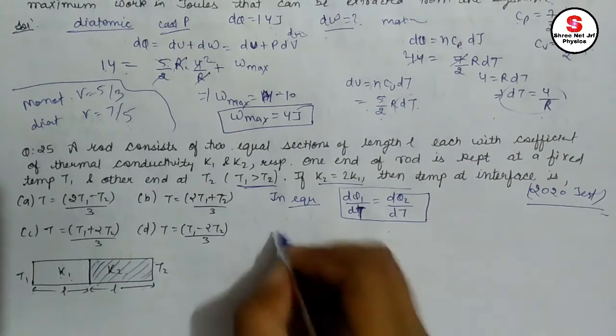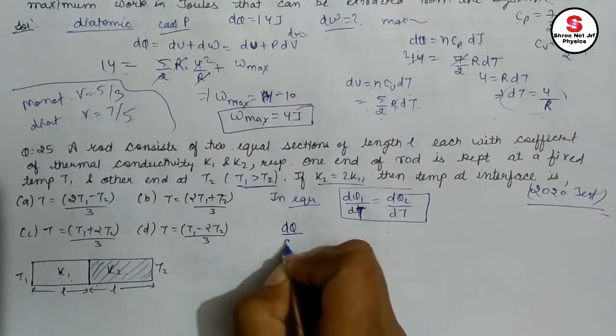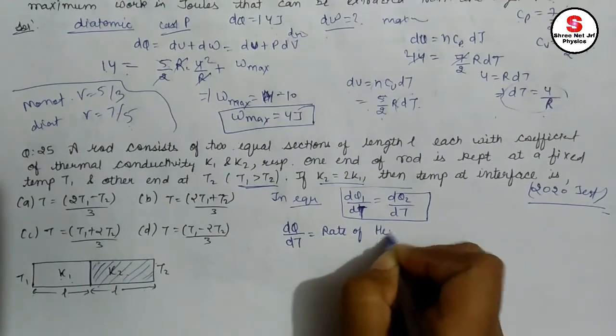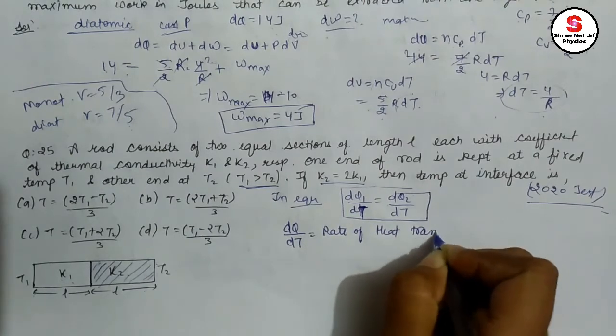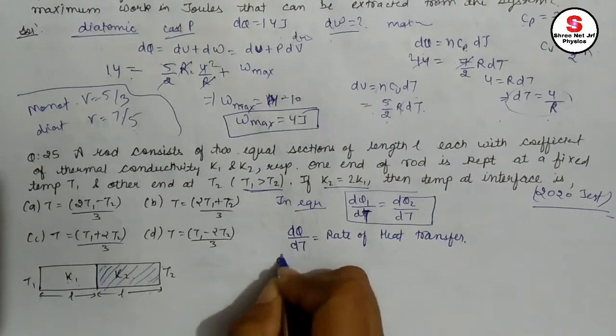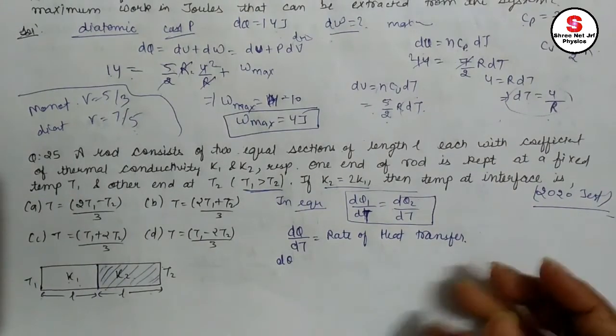So see, the rate of heat transfer, how do we write it, d theta by dt, and how does it depend on the parameters?